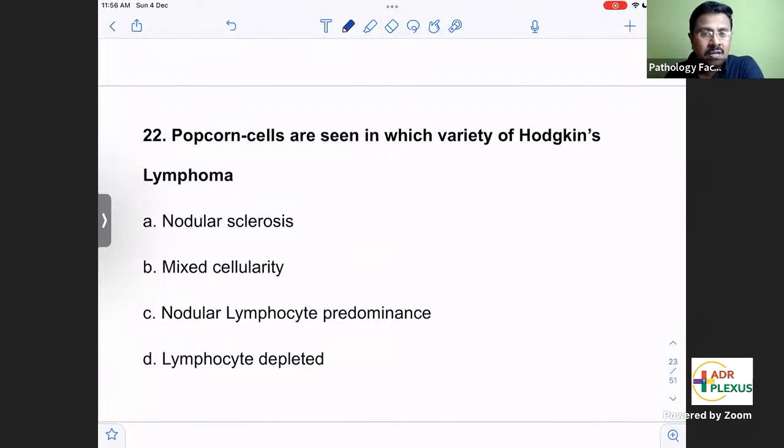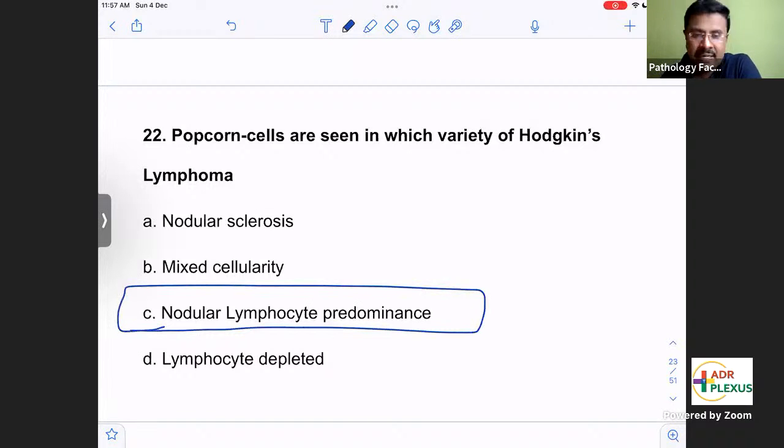Popcorn cells are seen in which variety of Hodgkin's lymphoma? Yes, popcorn cells are seen in Hodgkin's lymphoma. All of you would have got this question right. Yes, it is nodular lymphocyte predominant. In nodular sclerosis, what type of RS cells will be there?